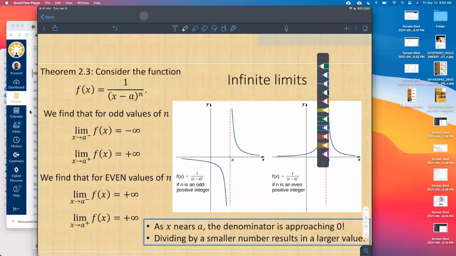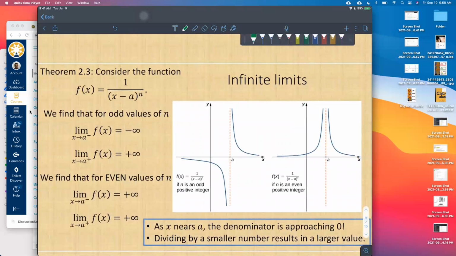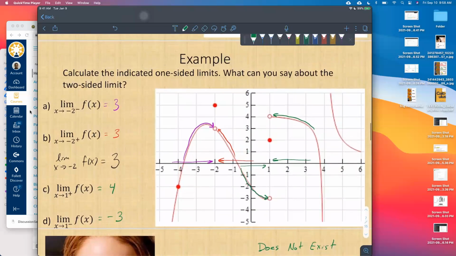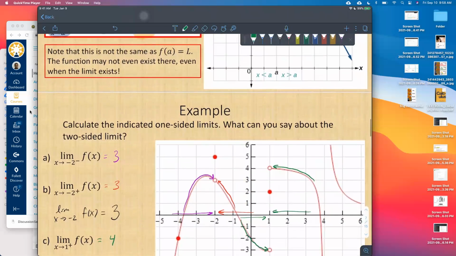So, sometimes a function, so we've seen two cases. Let me scroll back really quick here. The two cases are when we're approaching -2, sometimes both sides approach the same value, in this case, 3. Sometimes a function, this is a piecewise function, you've seen these in pre-calculus, approaches 2 different values. If those values are not the same, the limit does not exist.